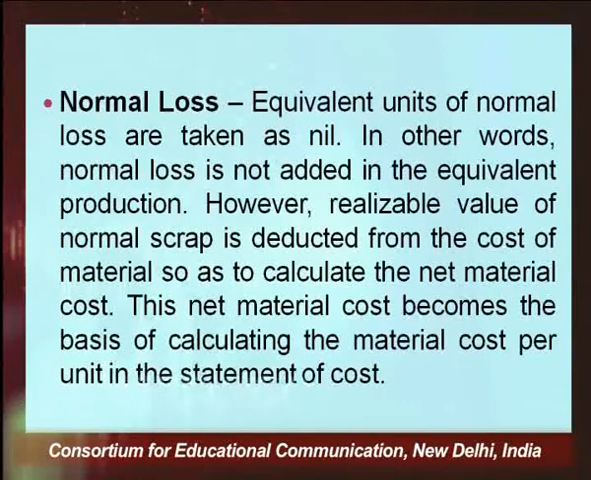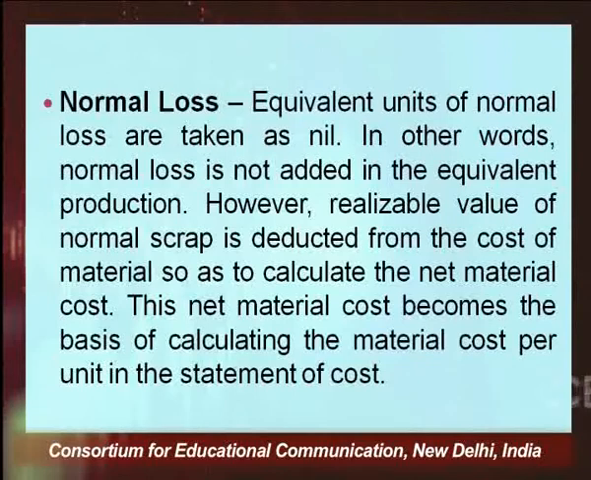Equivalent units of normal loss are taken as nil. If there is a normal loss of the inputs, it is taken as nil in terms of equivalent units. I will take an example, then you will understand it better. In other words, normal loss is not added to the equivalent production. However, the realizable value of normal scrap is deducted from the cost of material so as to calculate the net material cost. The net material cost becomes the basis of calculating material cost per unit in the statement of cost.